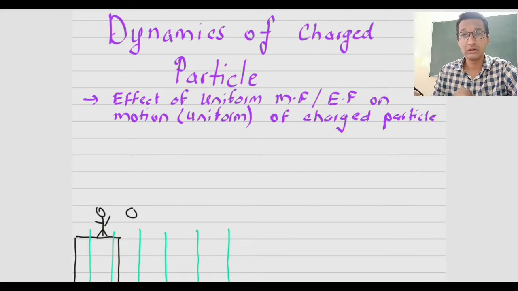Here the magnetic field is also uniform, which means the force due to that magnetic field or the force due to the electric field is the same with respect to position. It is the same at all the positions.